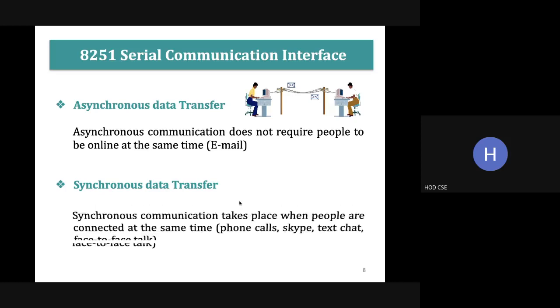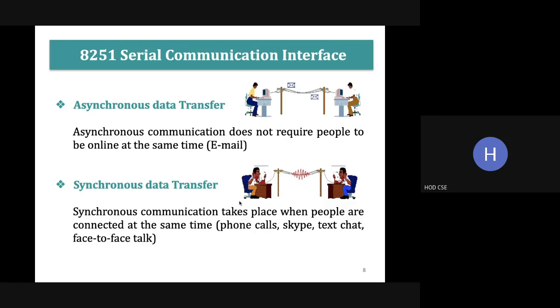And for synchronous data transfer, both must be connected at the same time. The example is phone communication between two persons, and Skype or face-to-face talk can be taken as synchronous data transfer. So asynchronous means we can transmit the data at any time, and the example is email. Synchronous data transfer needs communication at both ends. The people must be there. The examples are phone calls, Skype or face-to-face talk.